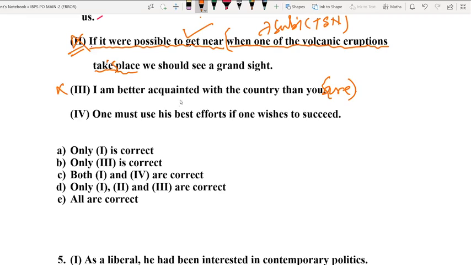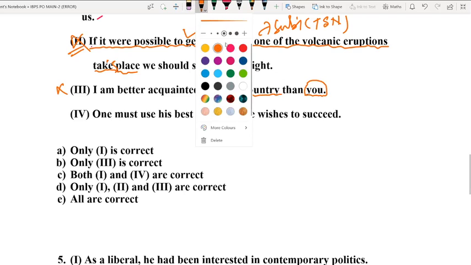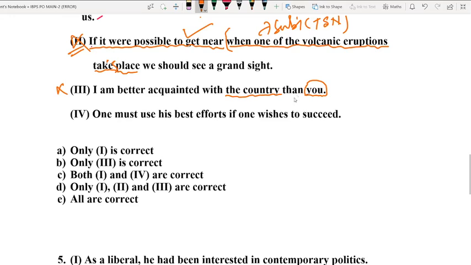The faulty comparison takes place between the country and the person, you, right? So if I don't use are here, please try to listen to it mindfully. The problem in the sentence is that it gives us a wrong meaning, right? So what wrong meaning does it give? Let us first find it out. I am better acquainted with the country than you. The wrong meaning is that I am better acquainted with the country, I have more acquaintance with the country, than I have acquaintance with you. So there is a faulty comparison here.